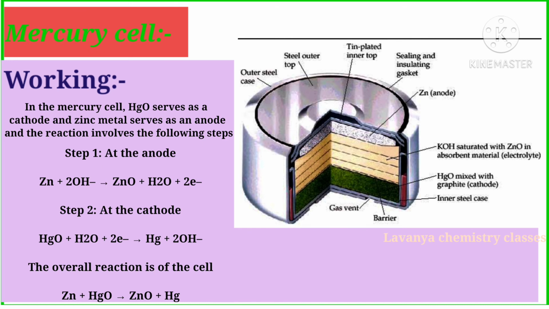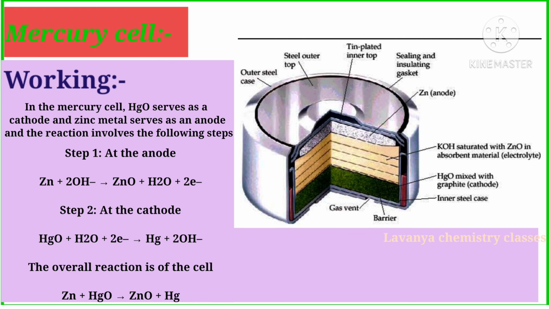In this, KOH saturated with ZnO in absorbent material is the electrolyte, and HgO mixed with graphite is the cathode, with an inner steel casing, a barrier and a gas vent. The reducing agent is zinc and the oxidizing agent is mercury(II) oxide.